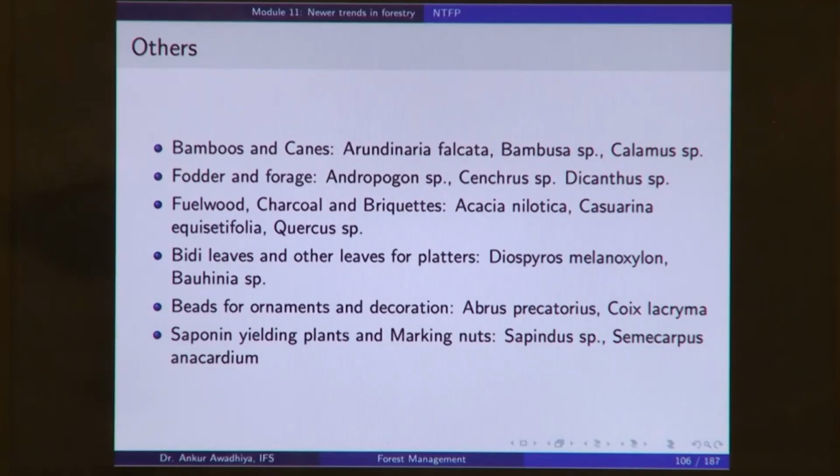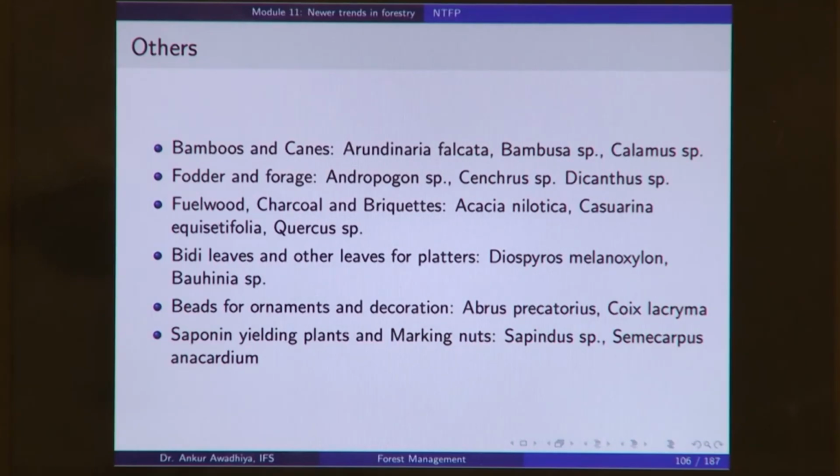Then we have beads for ornaments and decorations. So, different plants also give out seeds and fruits that look like beads, and they can be used for decorative purposes or they can be used for religious purposes. Then we have saponin yielding plants and marking nuts. Now, saponin is a substance which is alkaline and which is highly caustic, and it is used for marking of clothes. So, if we talked about the earlier washermen, they used to use a nut that is known as the dhobi nut. Now, dhobi nut can be used to mark a cloth because it has a high saponin content.